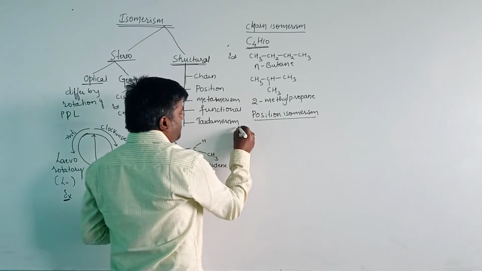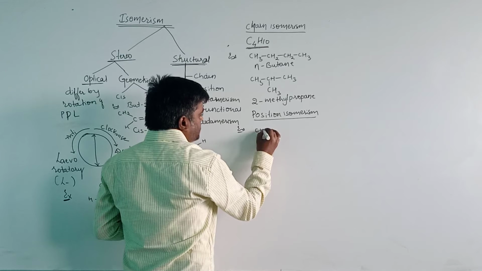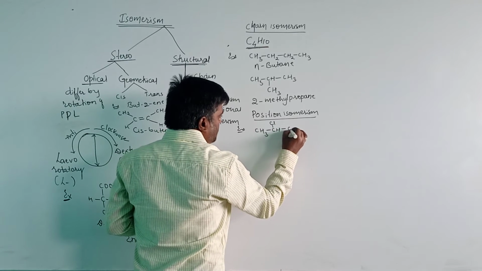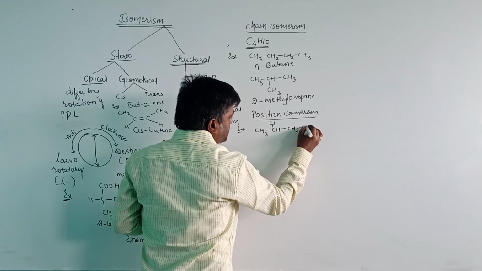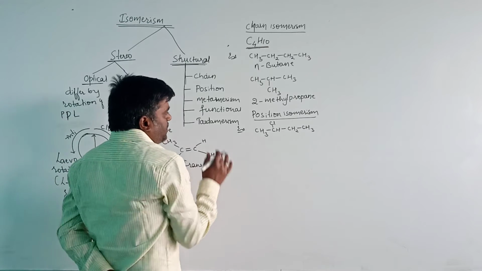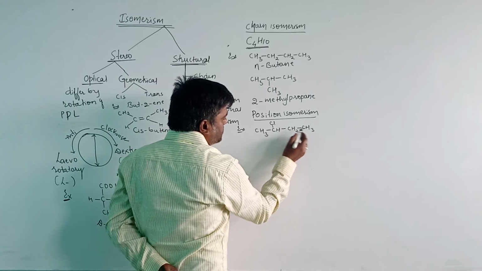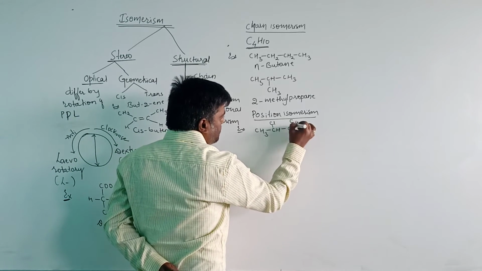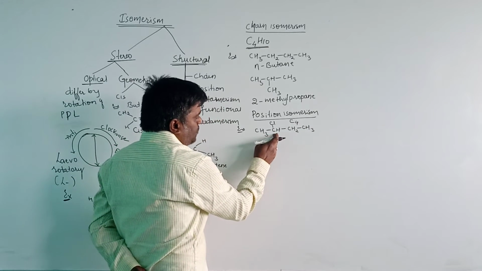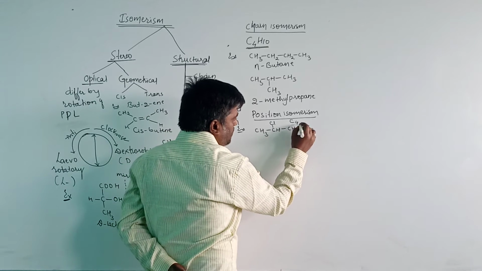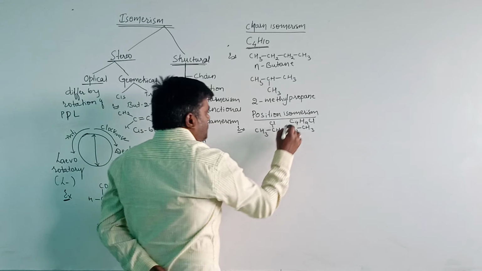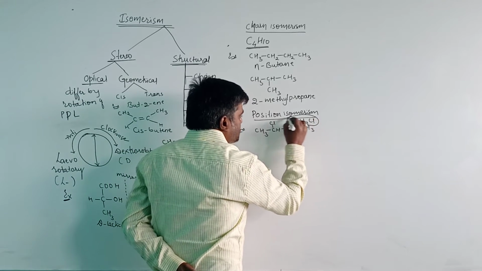Let us consider the example here. CH3 CHCl CH2 CH3. Here the number of carbon atoms is 4, the number of hydrogen atoms is 9, and chlorine is 1. This is the general formula for this compound.